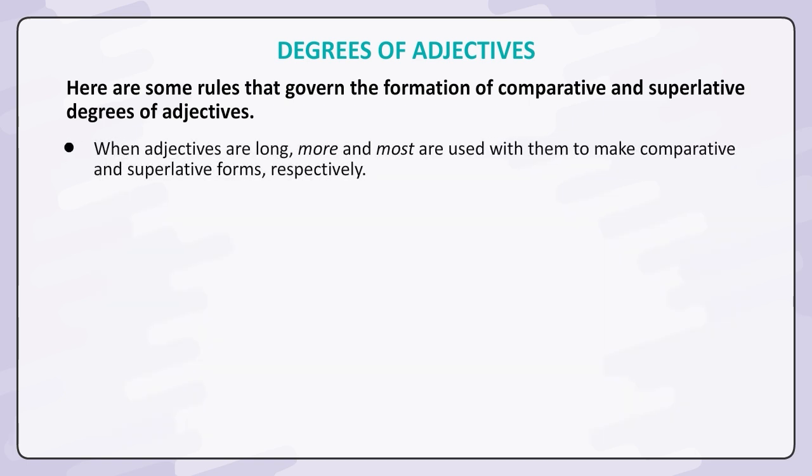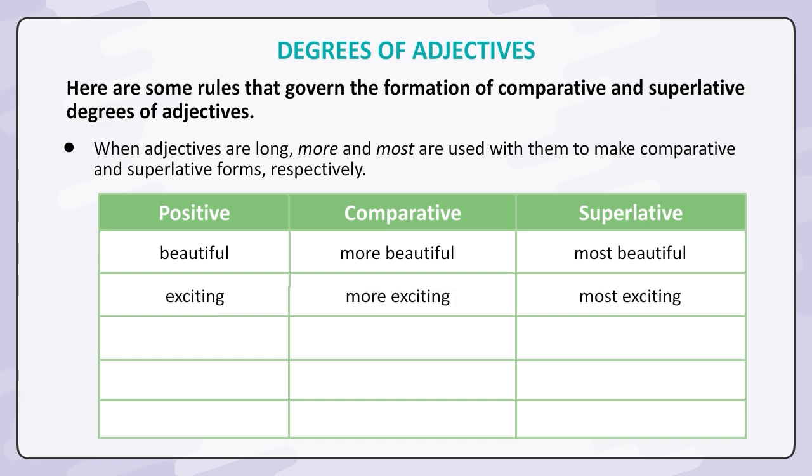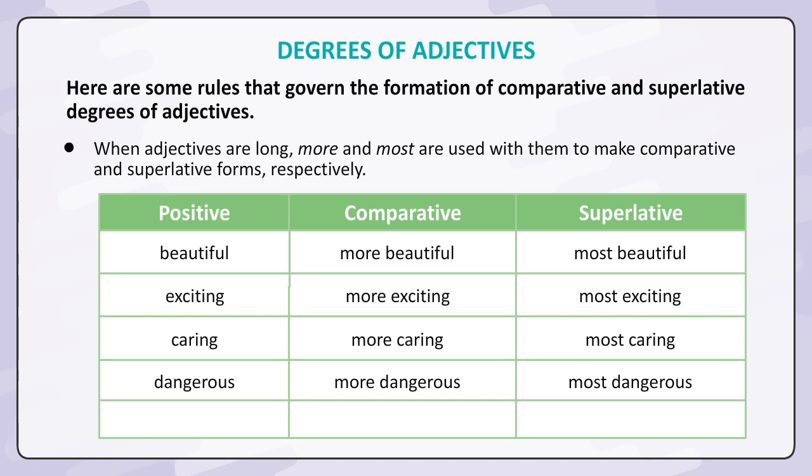When adjectives are long, more and most are used with them to make comparative and superlative forms, respectively. Positive, comparative, superlative. Beautiful, more beautiful, most beautiful. Exciting, more exciting, most exciting. Caring, more caring, most caring. Dangerous, more dangerous, most dangerous. Difficult, more difficult, most difficult.